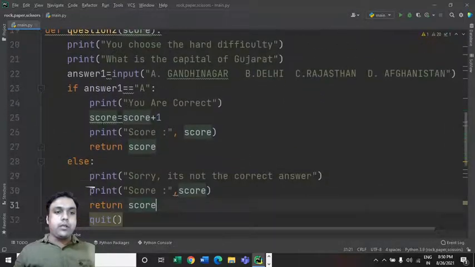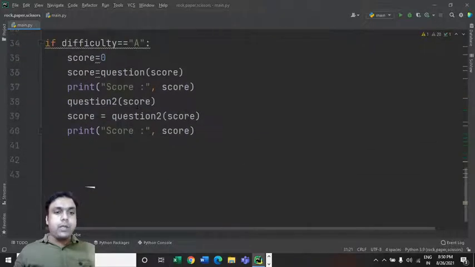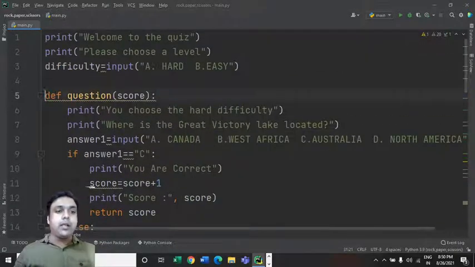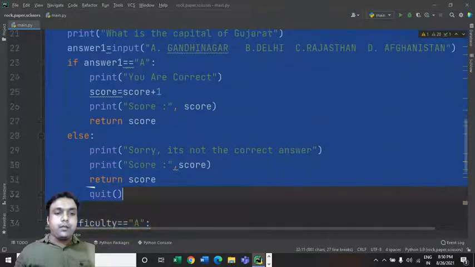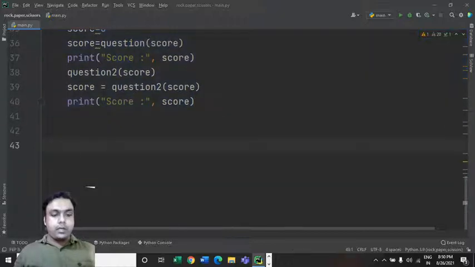Now we are done with defining the code for this difficulty level A. The way we have defined the code for difficulty level A, in the same way we can do it for difficulty level B also. Now how you will do it, let me tell you. So we can copy this entire code, like this, and I am putting it over here.